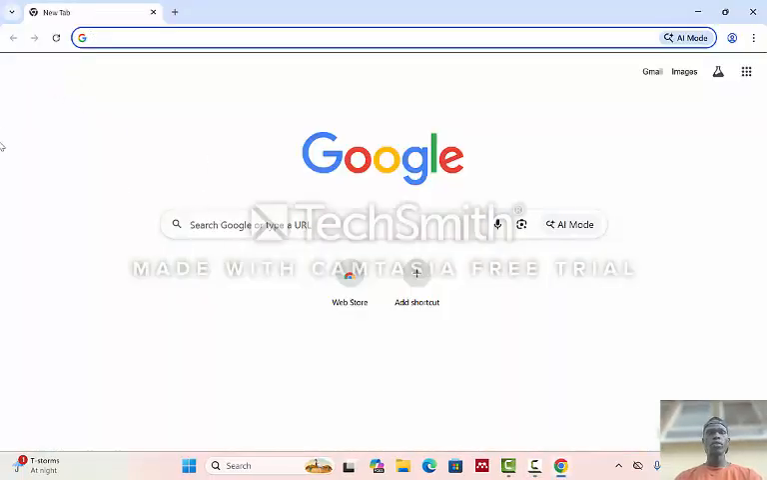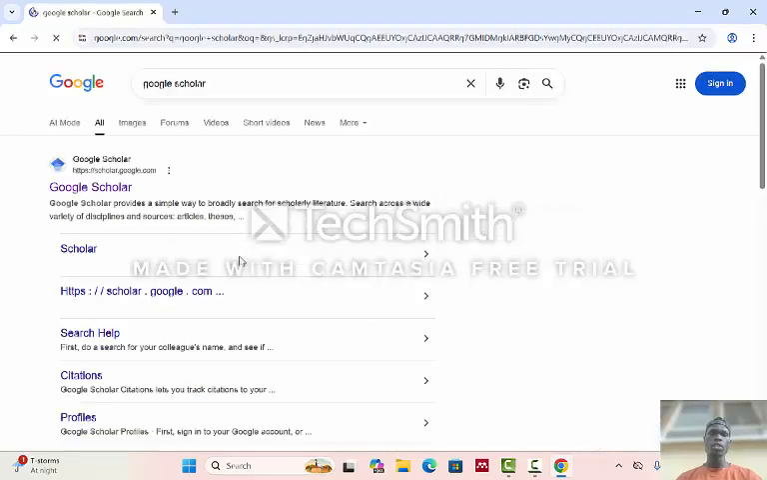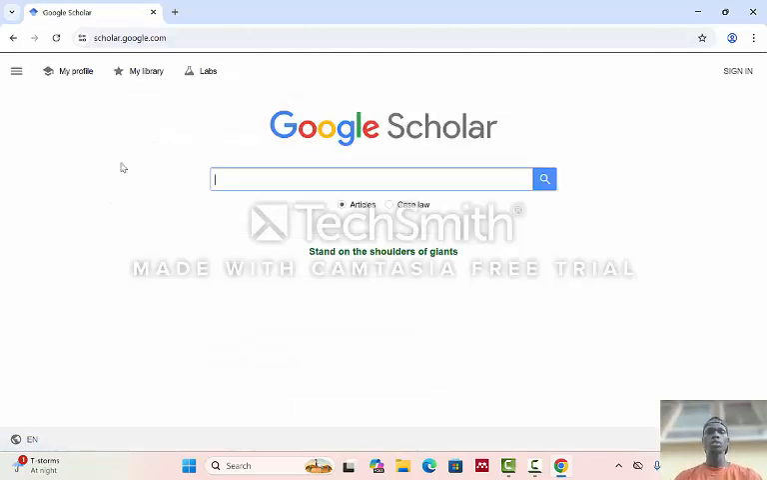Then in Google Chrome, you go to a site where you can locate it, like Google Scholar. When you open Google Scholar, you can type in whatever article you are looking for. Here there are articles, and here there is case law. Our main focus here is to look for an article.